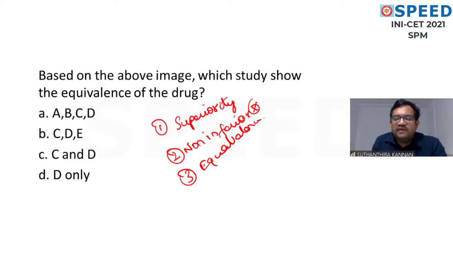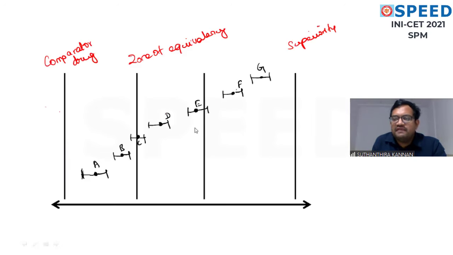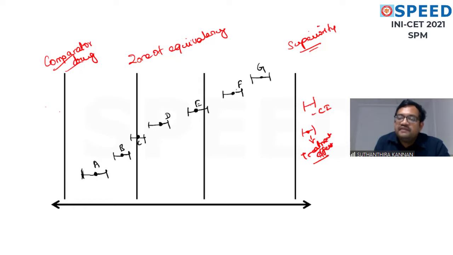So when we find that out, we will plot the graph like this. We will have the comparative drug. Usually the placebo will be there, and the superiority graph will be there. This line indicates the confidence interval, and there is a middle point, which indicates the effect size, the treatment effect. Treatment effect is usually indicated by the odds ratio. Some people say this is the median. No, this is not the median. This is the treatment effect, that is, the odds ratio.